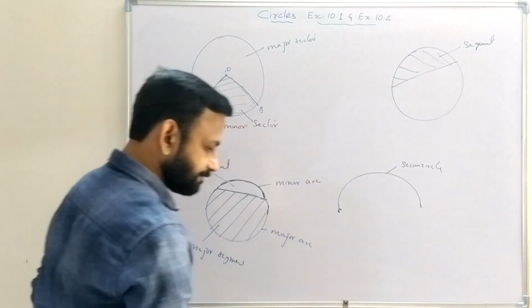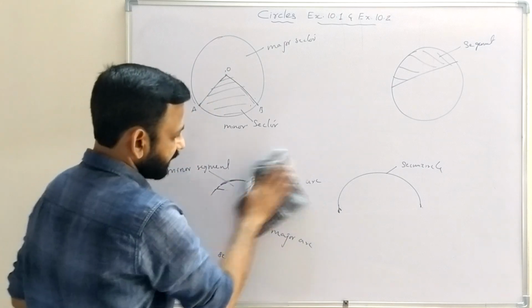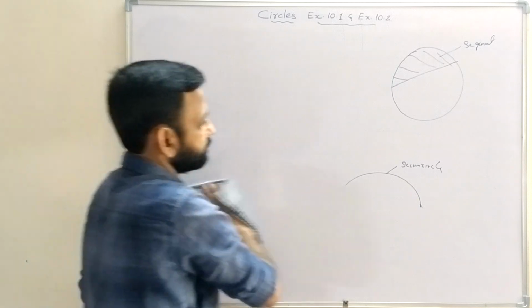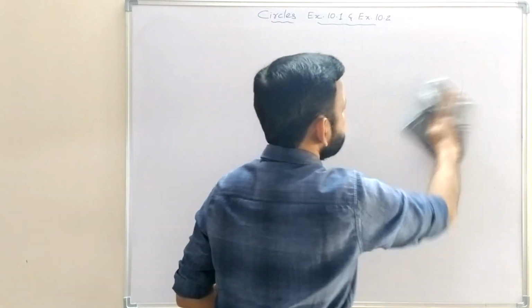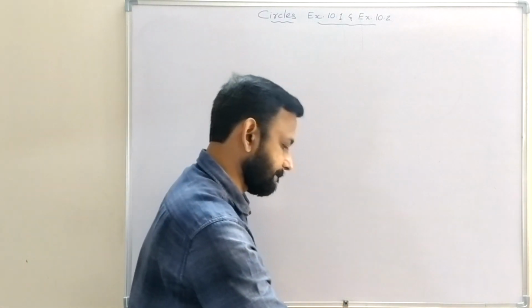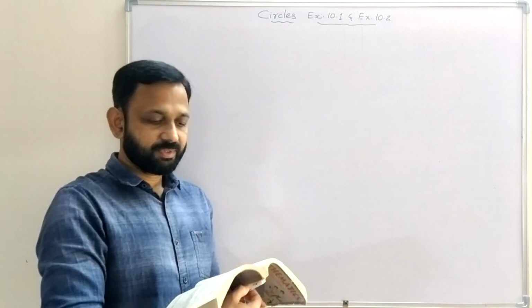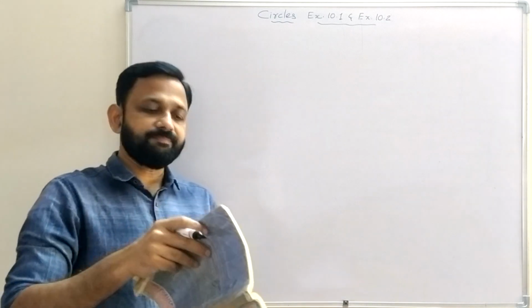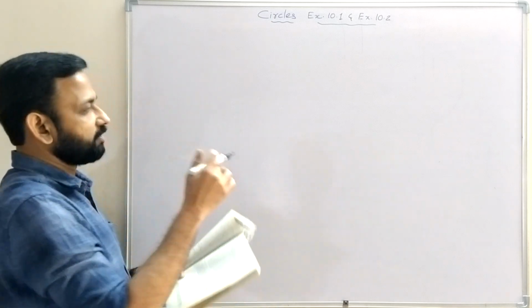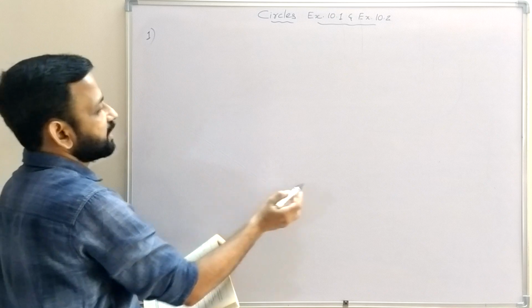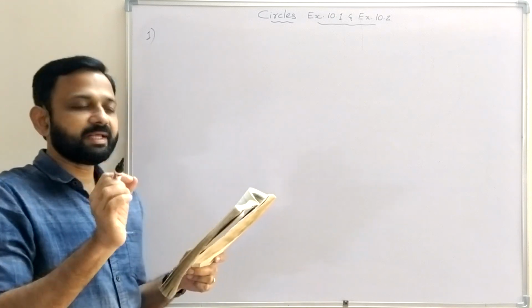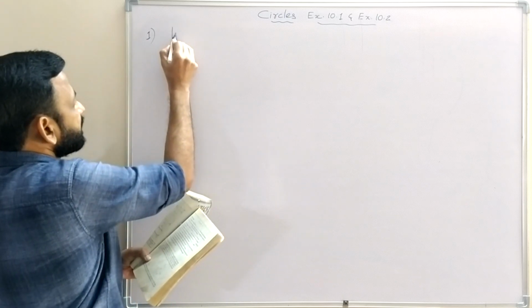Now we will do Exercise 10.1. Question number 1: the center of a circle lies in dash of the circle. The center of the circle lies in the interior of the circle. So the first answer is interior